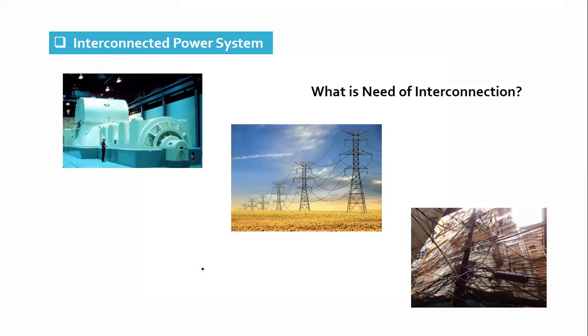Let's say we design an isolated power system where load and generation are balanced, then there will be no problem. But over a period of time, let's say after 5 years, with the increase in industrialization and everything, there is an expansion of a city.